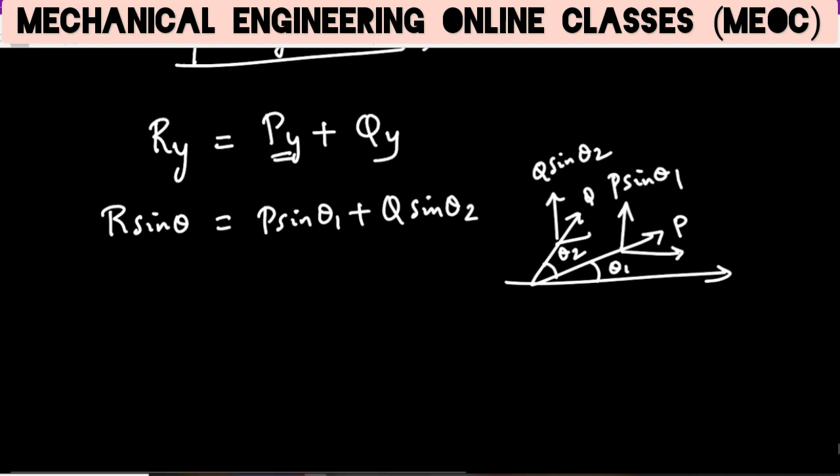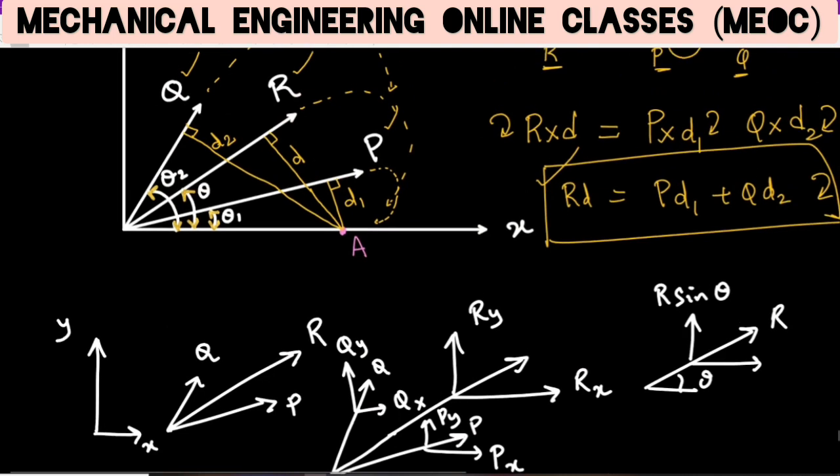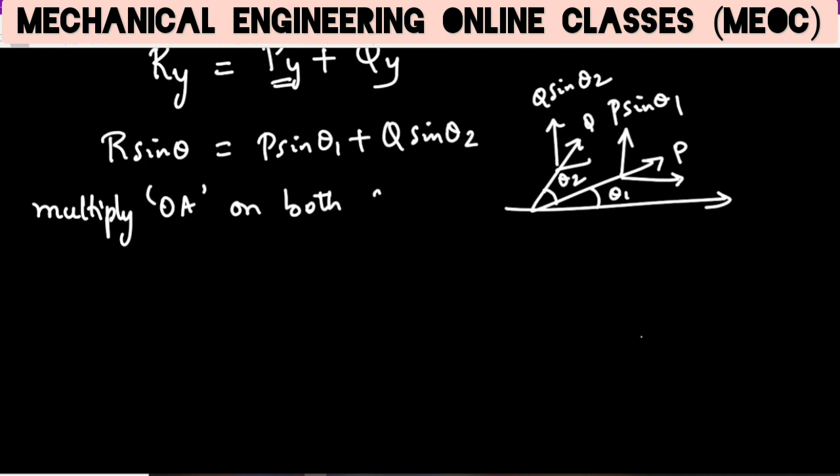Now let us try to multiply the length OA on both the sides of the equation. So multiply OA on both the sides. Let us see what we get.